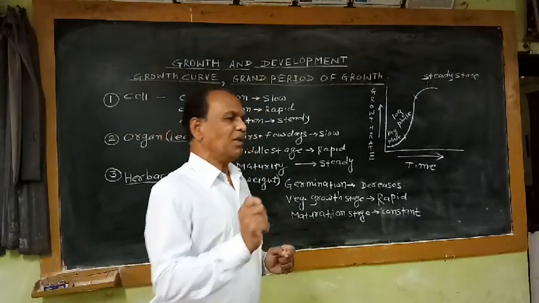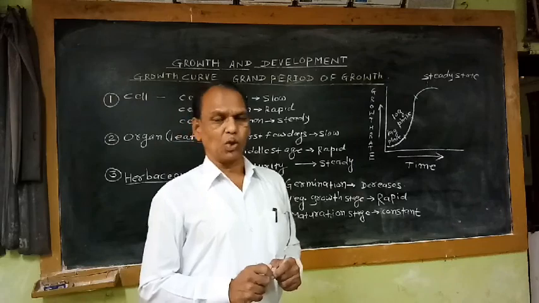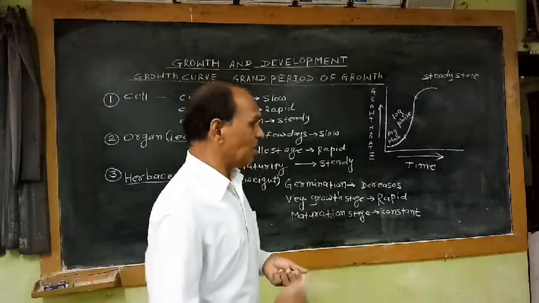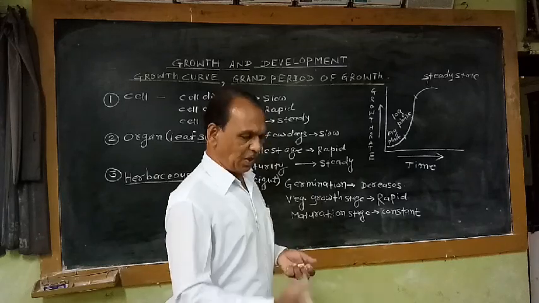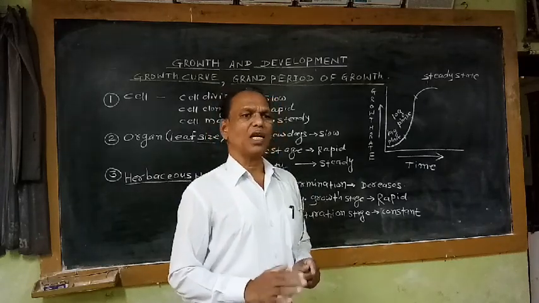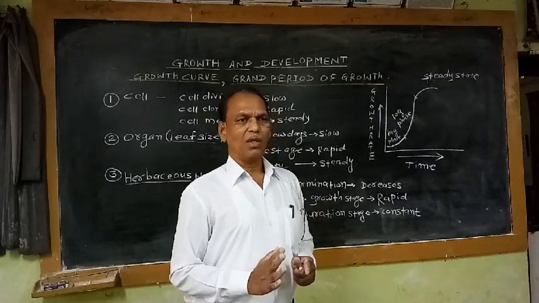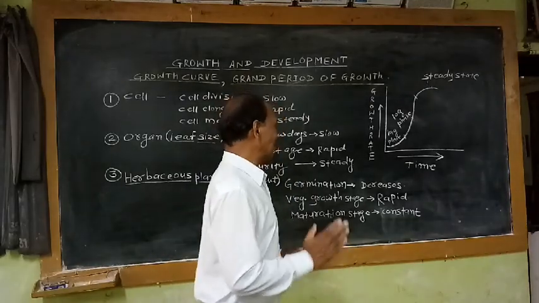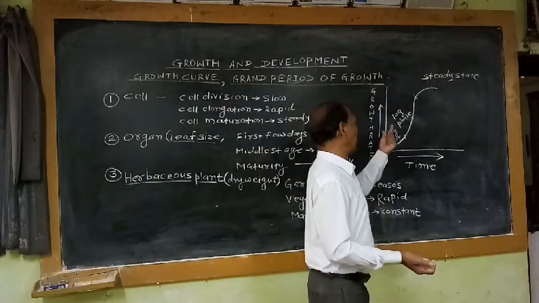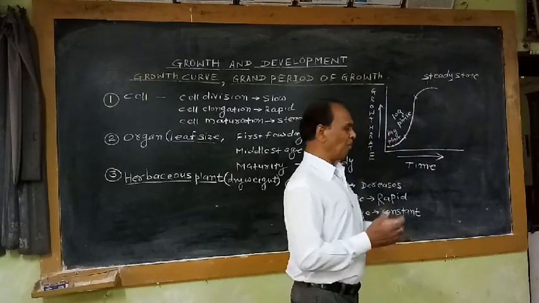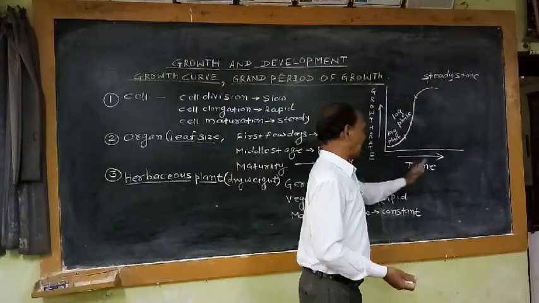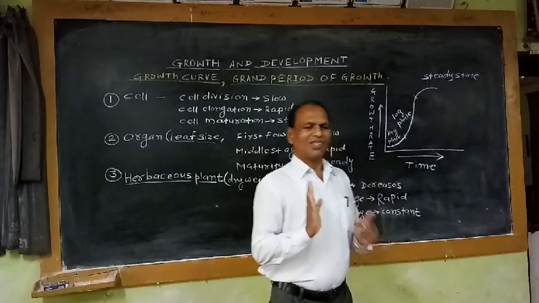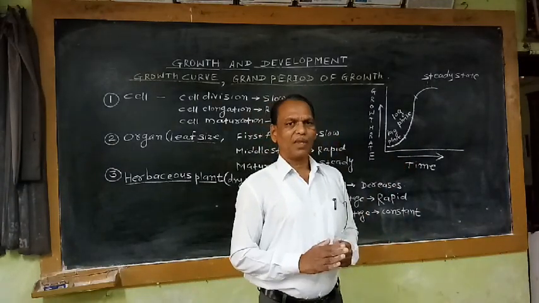That means this is the important characteristic of growth. Each and every cell, each and every organ or whole plant during its course of growth passes through different phases, and these phases we can represent with the help of this graph by plotting the growth rate against time. So if we take another example, a single herbaceous plant, and